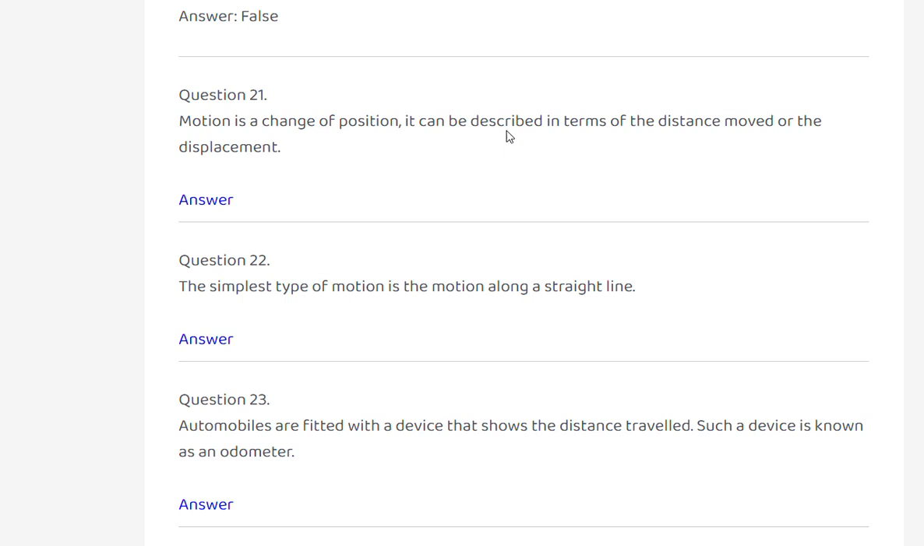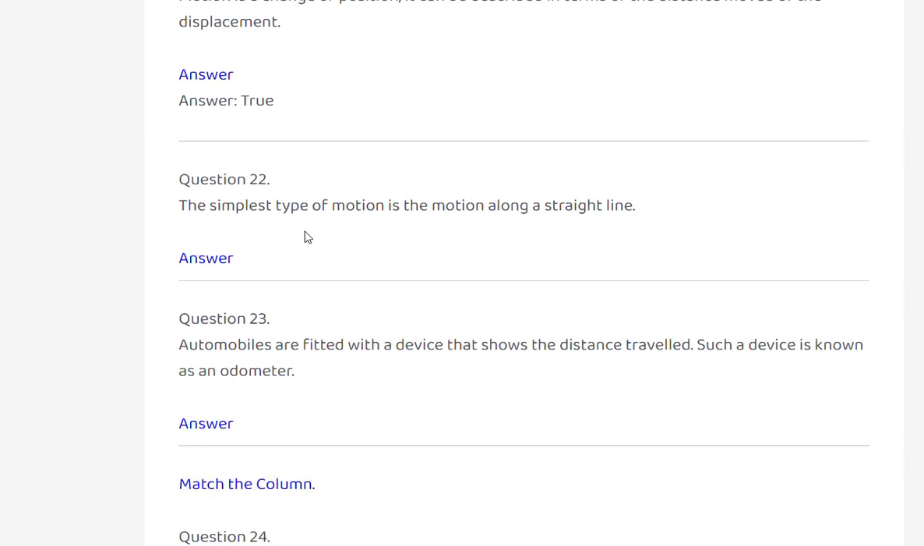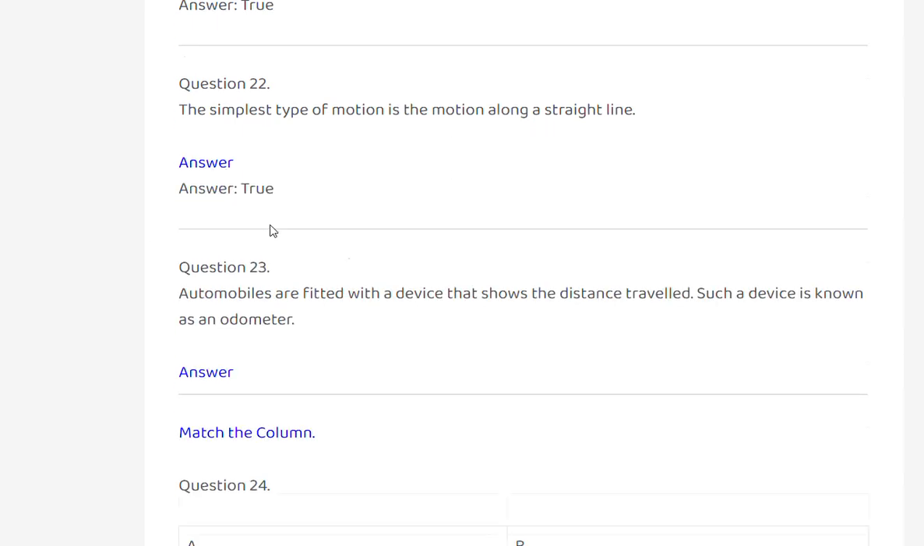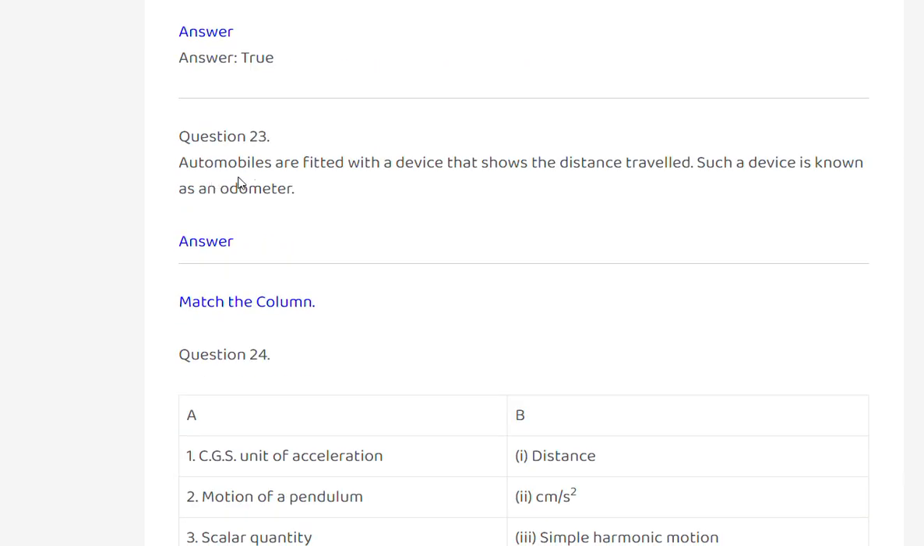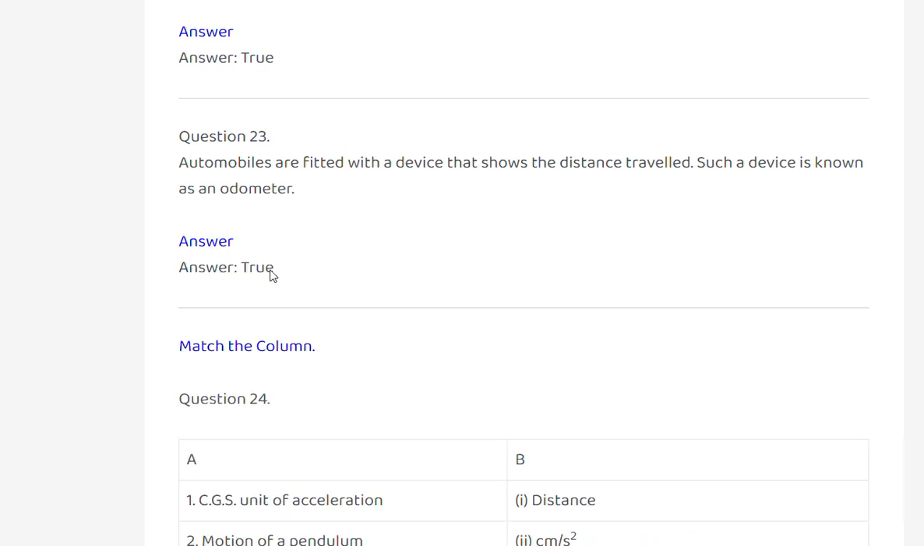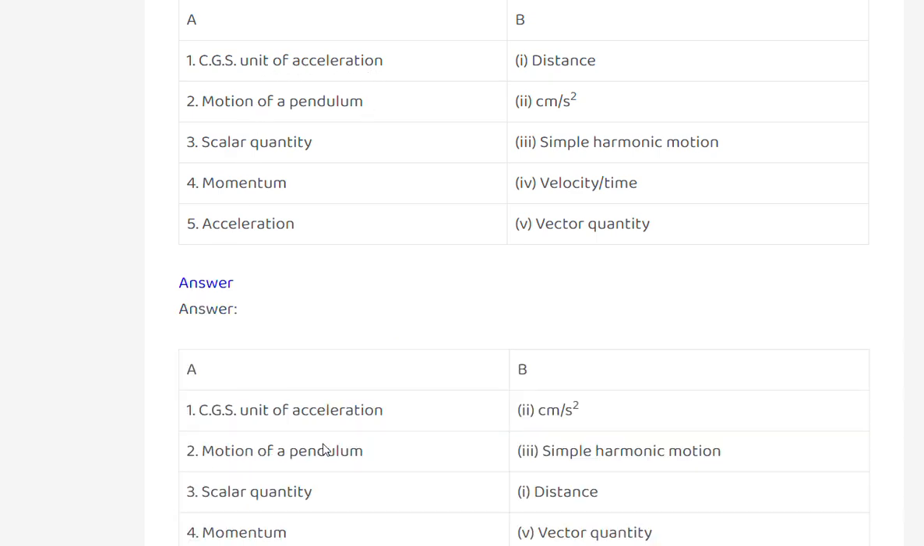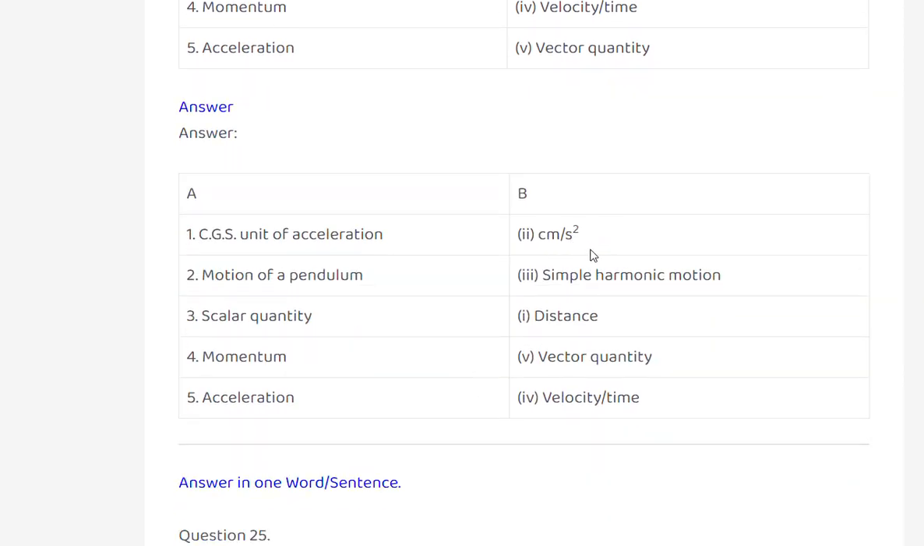Motion is a change of position. It can be described in terms of the distance moved or the displacement. True. The simplest type of motion is the motion along a straight line. True. Automobiles are fitted with a device that shows the distance traveled. Such a device is known as an odometer. True.